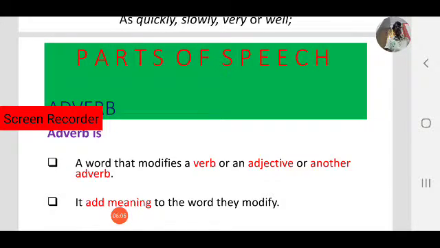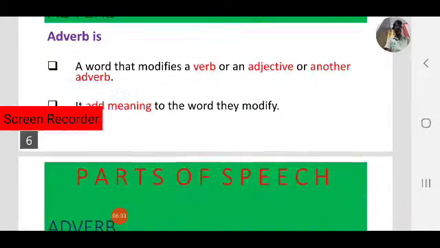It adds meaning to the word it modifies. It gives more information to the word. It may be a verb, it may be an adjective, or it may be another adverb.